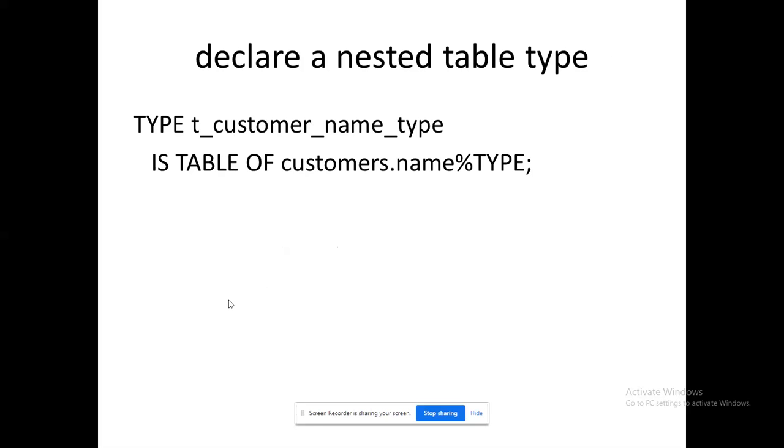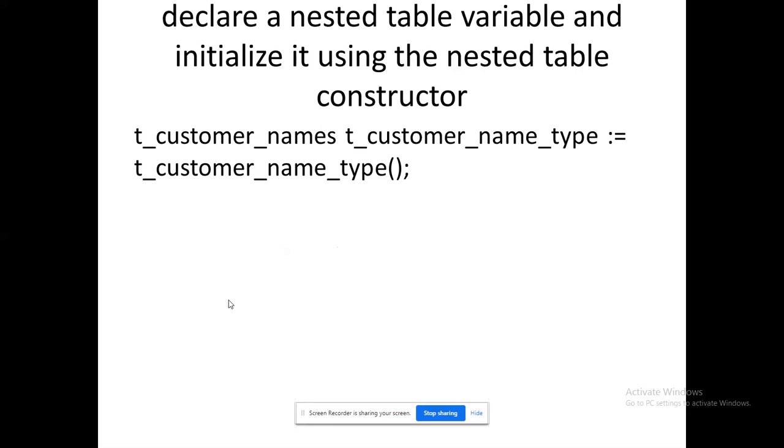I am declaring the nested table type, using the percentage type. I am not worrying about my columns, that's the reason it has been given like that. And I'm declaring my variable which belongs to my nested table. See that it is initialized using the nested table constructor.